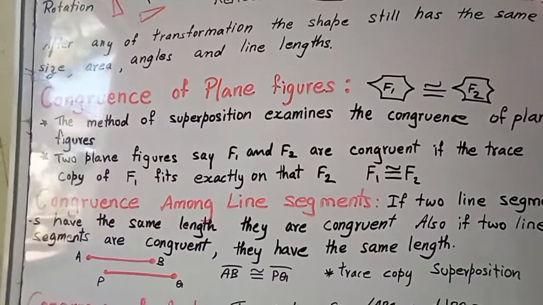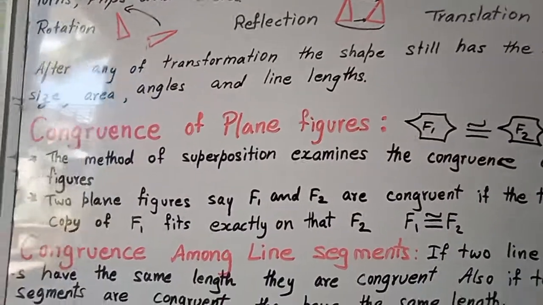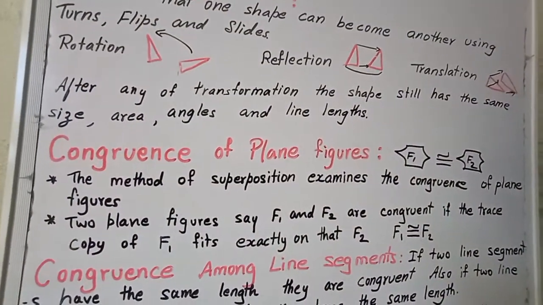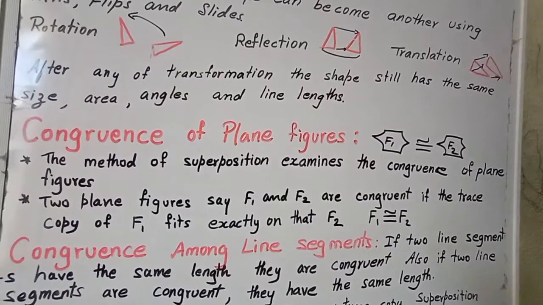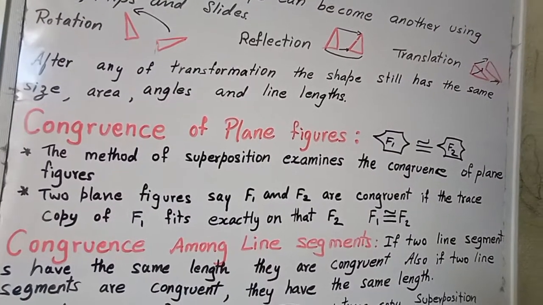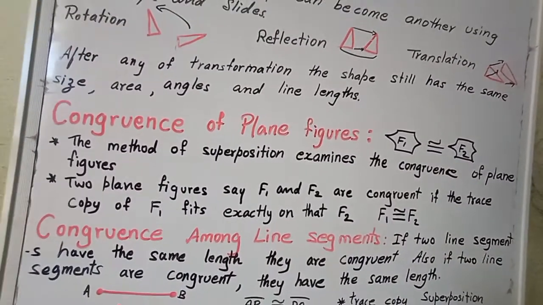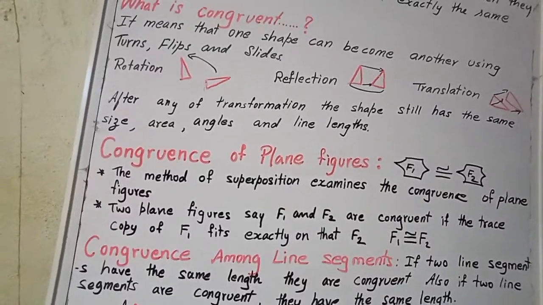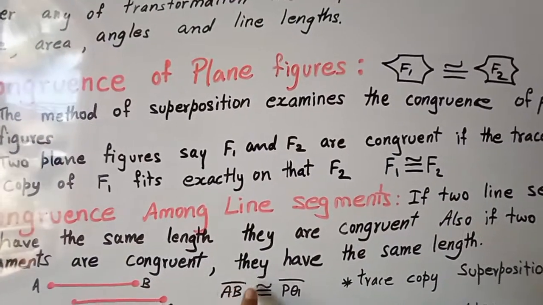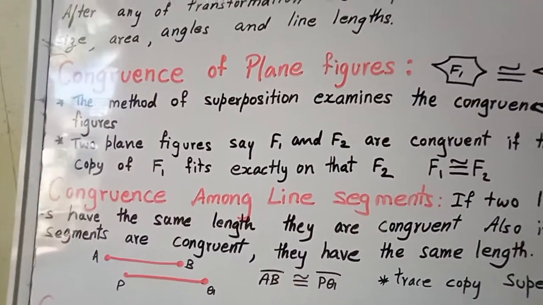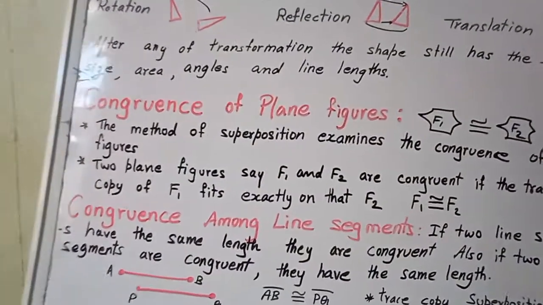Let us go for congruence of line segments. Hope you know what a line segment is: there are two end points. If two line segments have the same length, they are congruent. Also, if two line segments are congruent, their lengths will be the same. To say congruent, their lengths must be the same. So we write the line segments AB and PQ, and both are congruent, with the help of the congruent symbol.